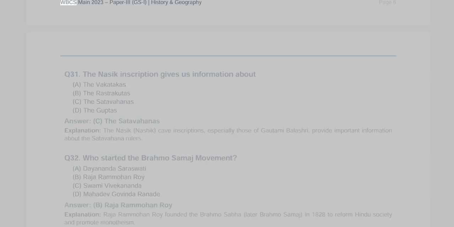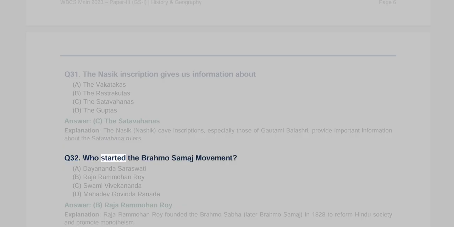Page 6, WBCS Main 2023, Paper 3, GSI, History and Geography. Q31. The Nasik inscription gives us information about A. The Vakatakas, B. The Rashtrakutas, C. The Satavahanas, D. The Guptas. Answer C, The Satavahanas. Explanation: The Nasik cave inscriptions, especially those of Gautami Balashri, provide important information about the Satavahana rulers.